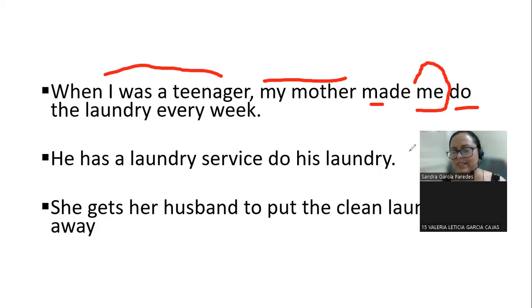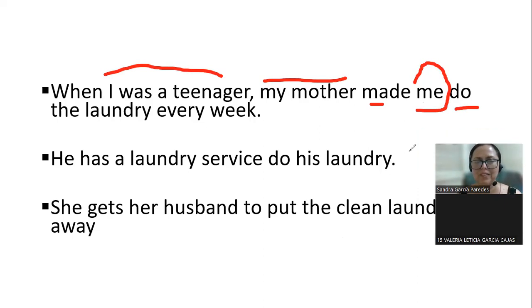Second sentence, please, Valeria. He has a laundry service, do his laundry. Very good. So now you have, who does his laundry? The service, laundry service. Very good. So he has a laundry service, and then you have the verb and the object. What does the laundry service do? His laundry. And now the last one.